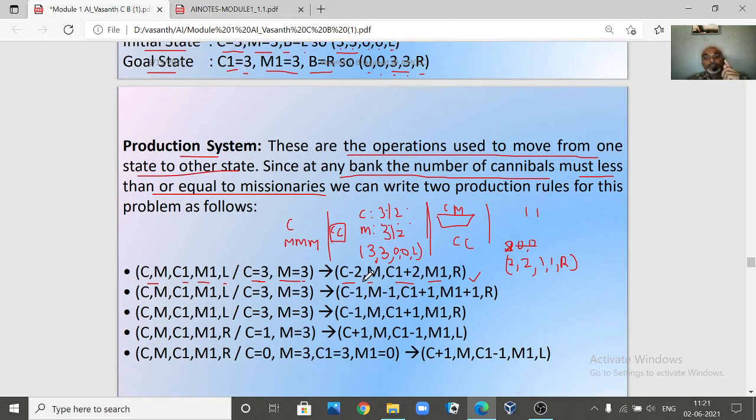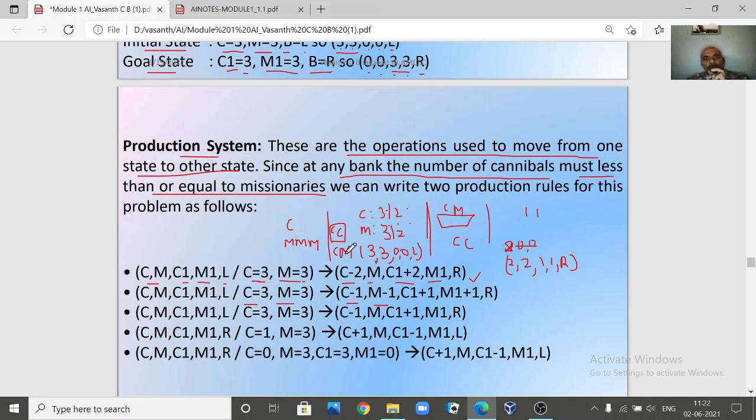Initially 2 cannibals can travel at a time, or you can look into the second one. What does the second one say? When C equal to 3 and M equal to 3, C minus 1, M minus 1. That means one cannibal and one missionary can travel, only 2 people. This can also be possible for us, instead of 2 cannibals, one cannibal and one missionary.